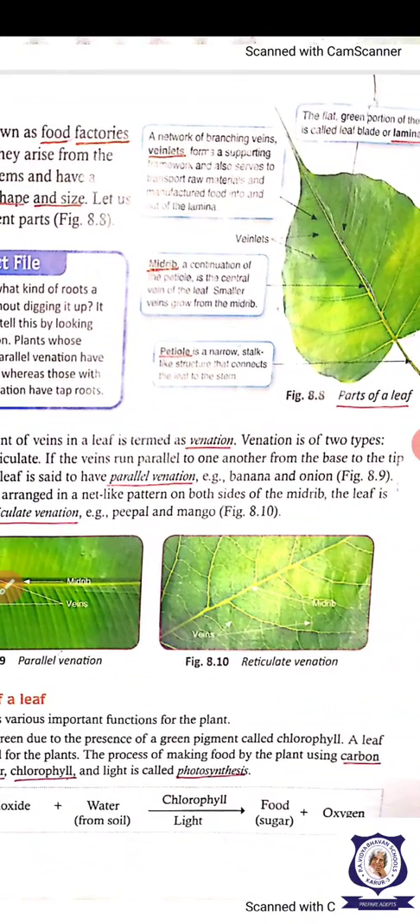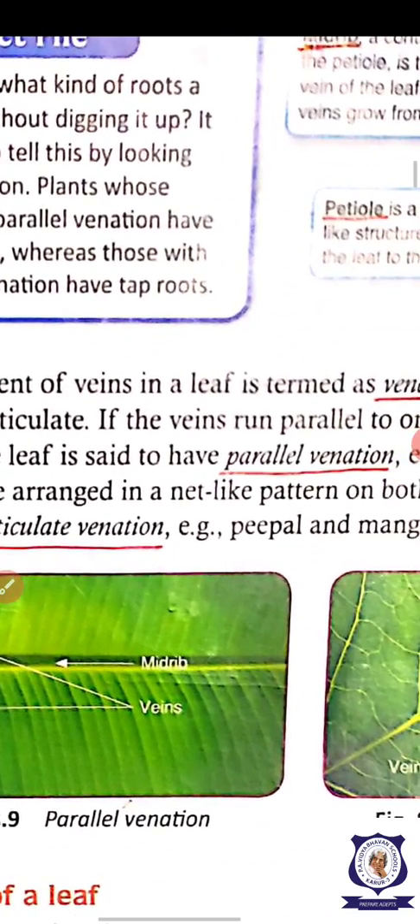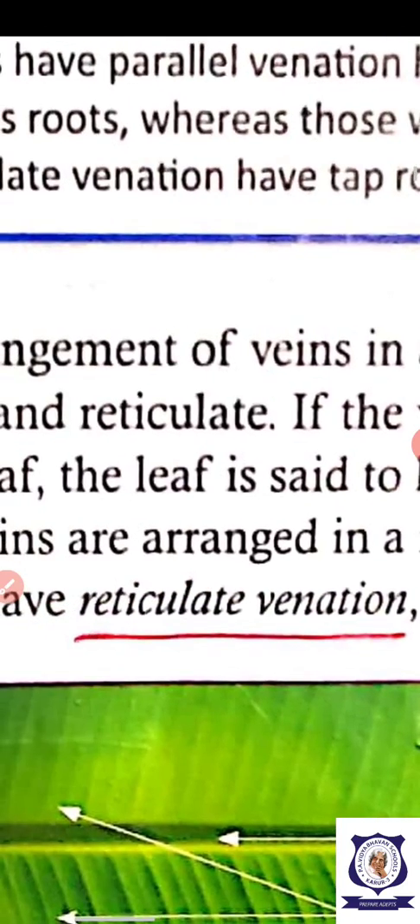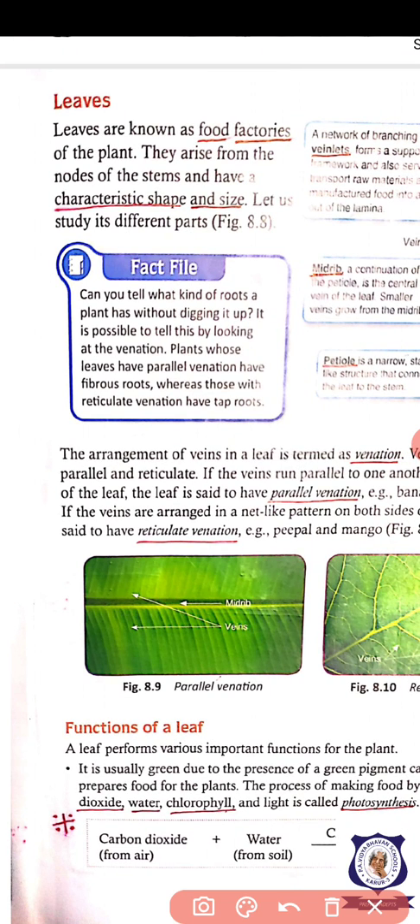This venation itself has two types. What are the two types? Parallel venation and reticulate venation. Parallel venation: you see in this picture, this is the banana leaf. In this leaf, the midrib is there, and the side veins are parallel to each other. So it is a parallel venation.